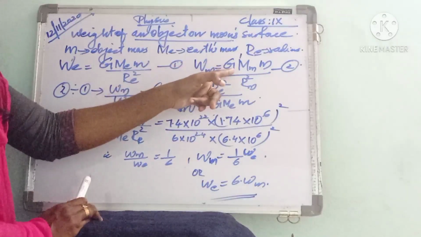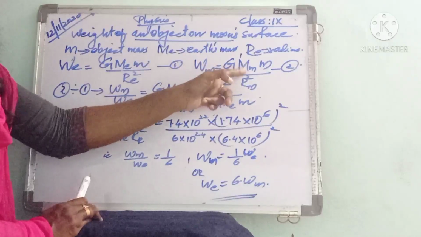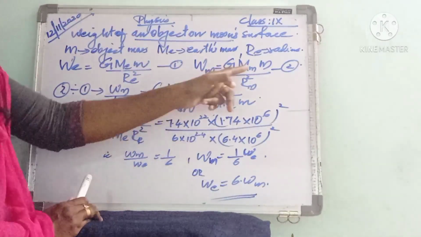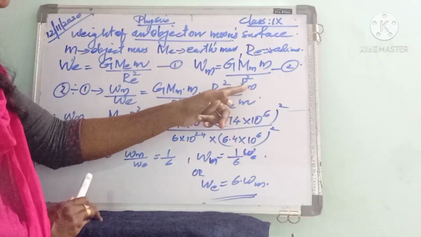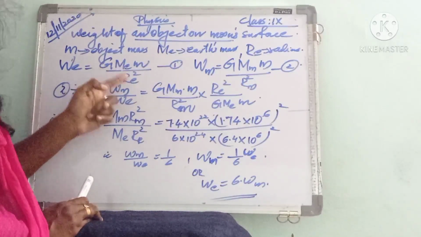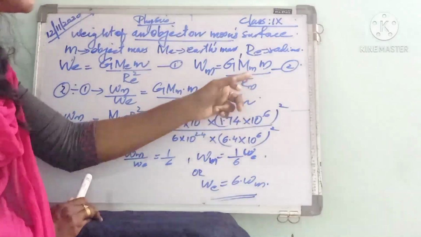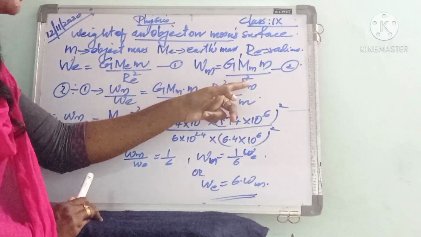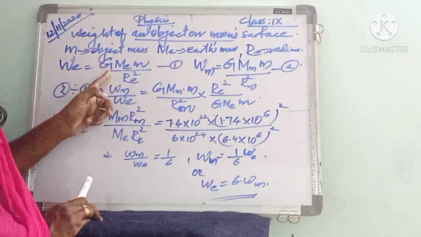So we can write G, but instead of earth mass we have to write mass of moon, Mm, into object mass m, divided by the radius of moon. Instead of radius of earth, we have to write the radius of moon, so Rm square. Actually, this is the weight of that object on moon, and this is the weight of that object on earth.